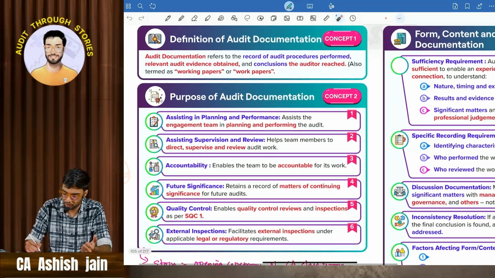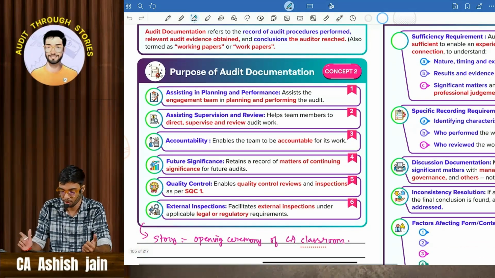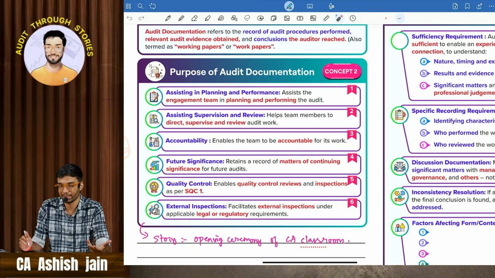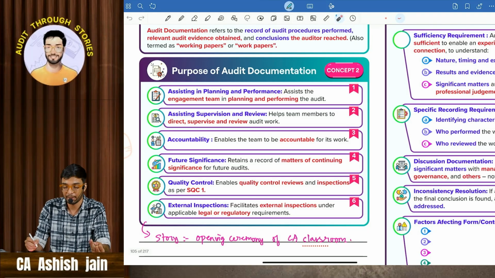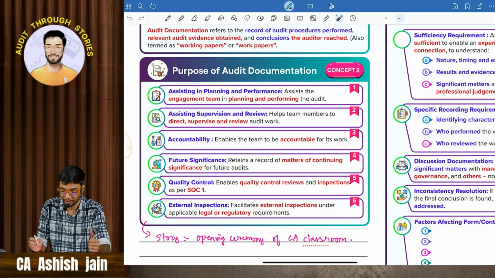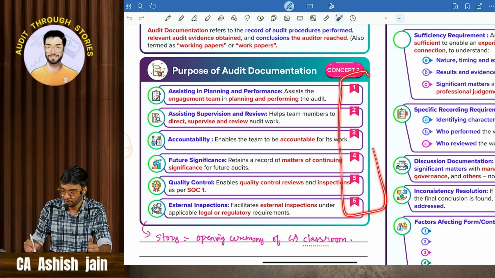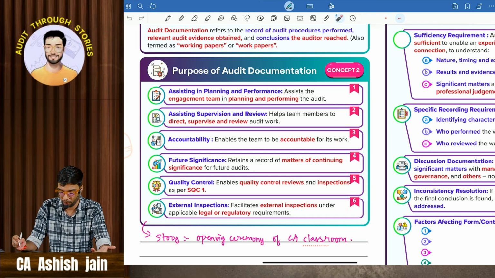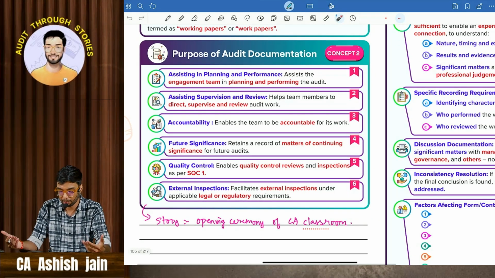Then comes the purpose of audit documentation, concept number 2. Why is audit documentation needed? What is the purpose of documenting things? It can help in planning and performance, assist in supervision and review, accountability, future references, that is future significance, quality control as per SQC1, and external inspection. So these are all the 6 points of the purpose of audit documentation. How can we remember these 6 points?